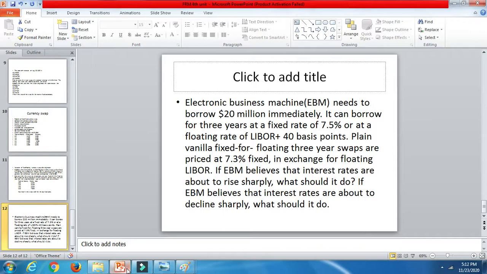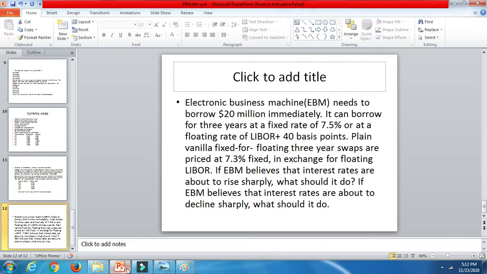Plain vanilla fixed for floating 3-year swaps are priced at 7.3% fixed. So fixed rate he has given you, floating rate he has given you. Fixed rate is 7.5%, whereas the floating rate is LIBOR plus 40 basis points.